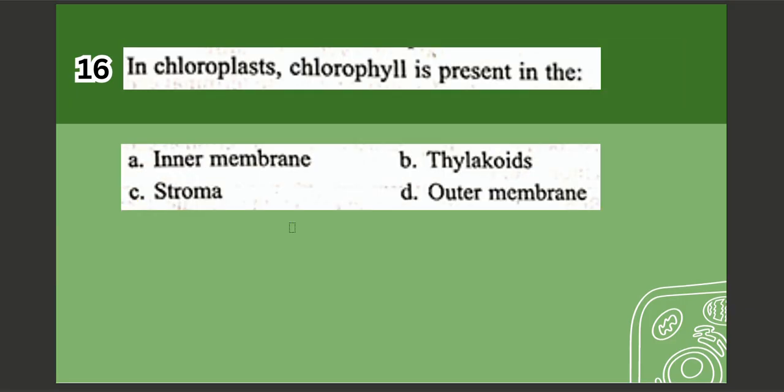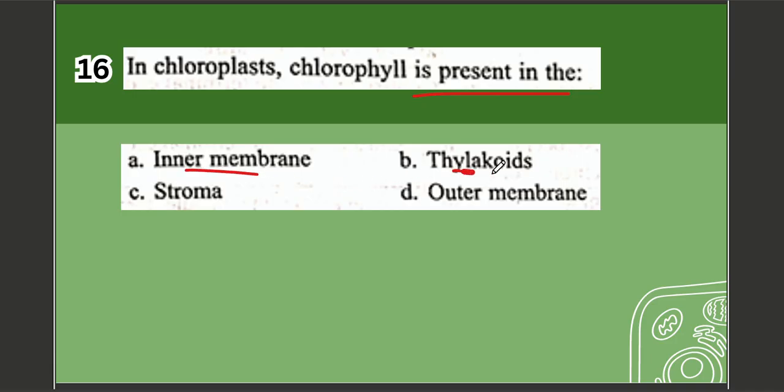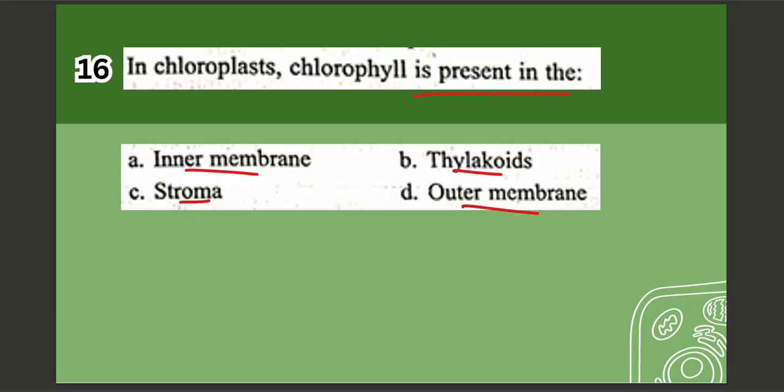Next question. Question number 16. In chloroplast, chlorophyll is present in A. Inner membrane, B. Thylakoids, C. Stroma, D. Outer membrane. The correct option is option number B, which is thylakoids.